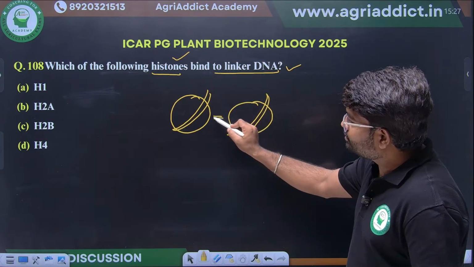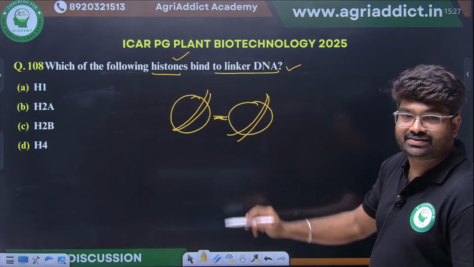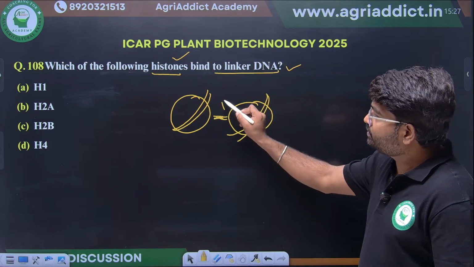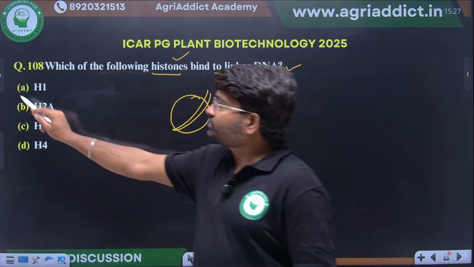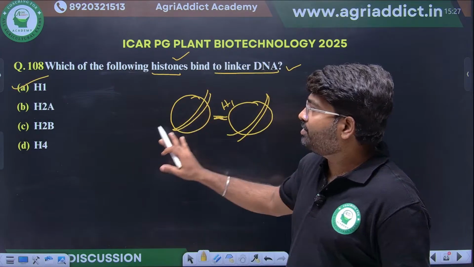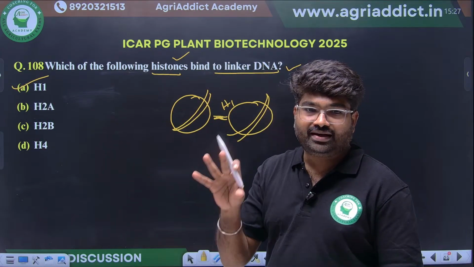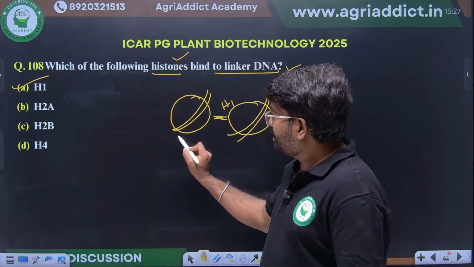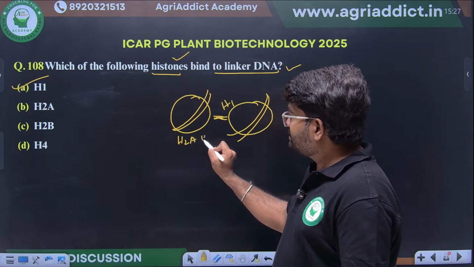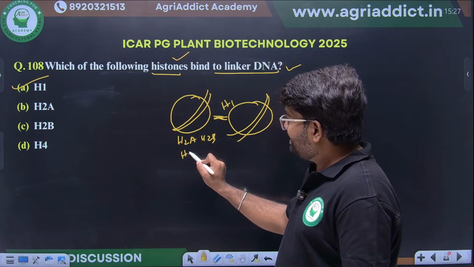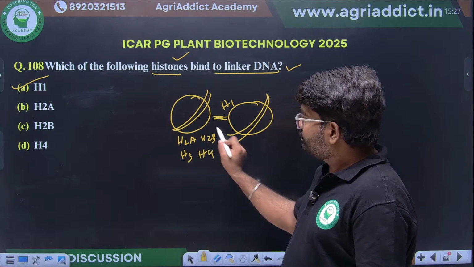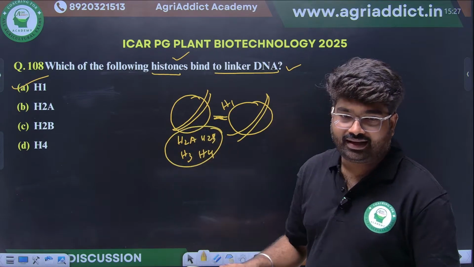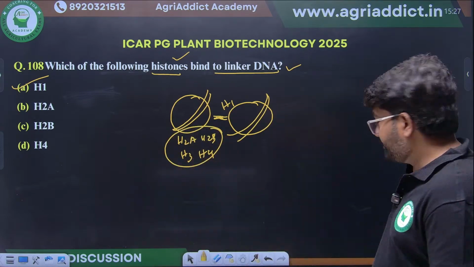The linker histone will be there. What will be that linker histone? Yes, H1 is the linker histone. Excellent. The octamer is formed by H2A, H2B, H3 and H4, and the nucleosome complex will be formed.